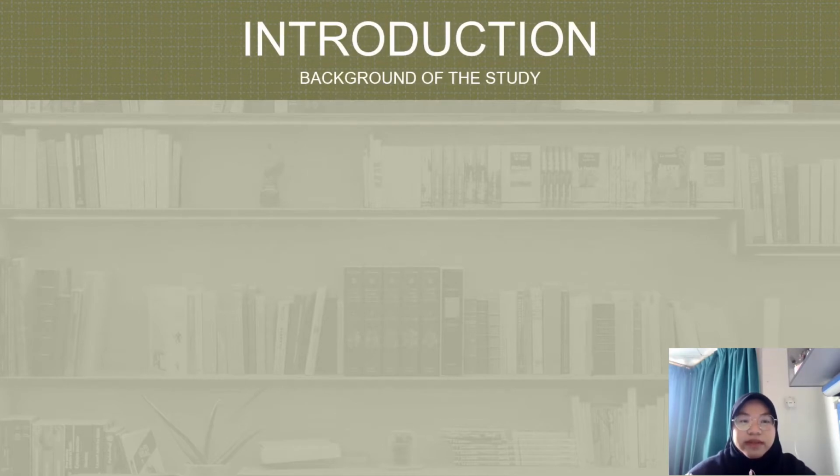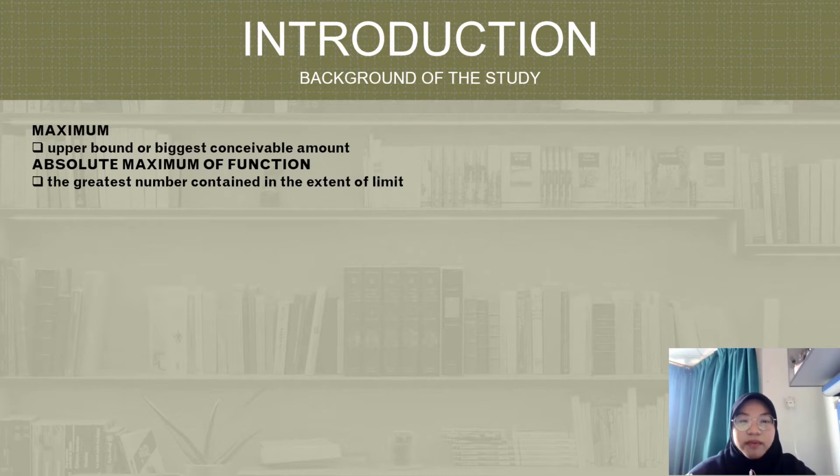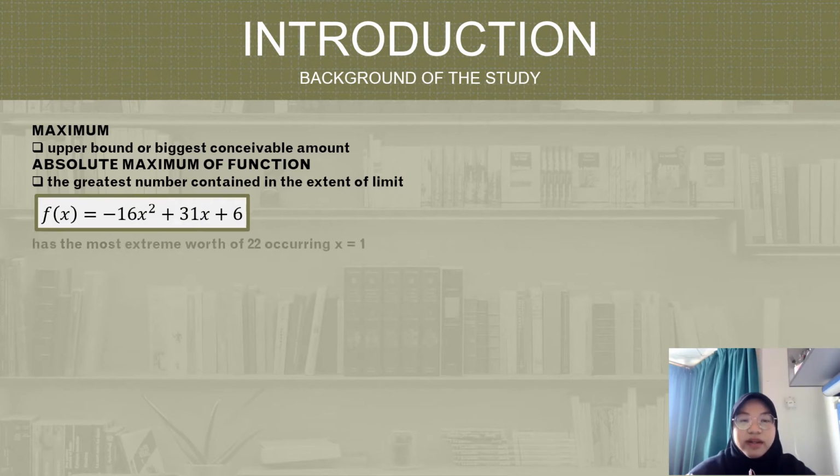The maximum is the upper bound or biggest conceivable amount, while the absolute maximum of a function is the greatest number contained in the extent of the limit. For example, f(x) equal to negative 16x squared plus 31x plus 6 has the maximum value of 22 occurring at x equal to 1.